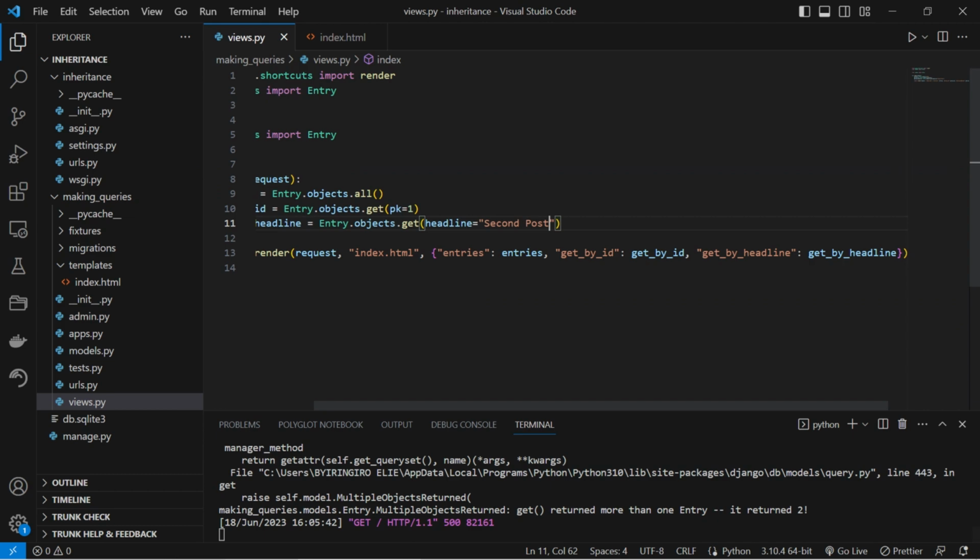We can correct the error by adding a second condition in our get method, and that condition must be more specific.